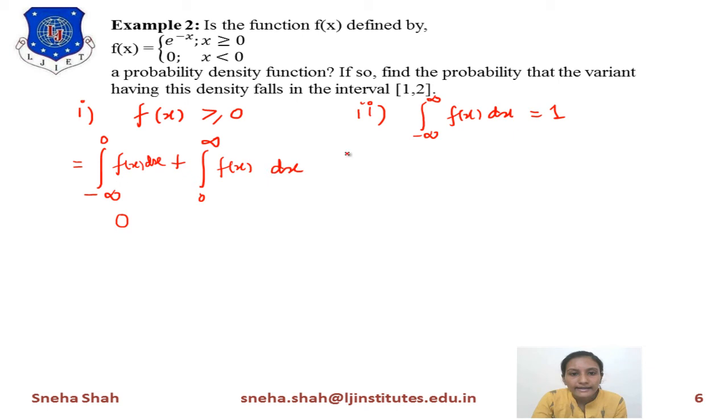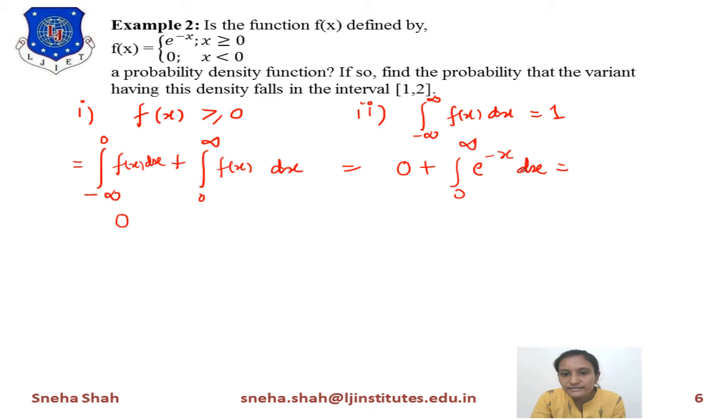Now the first term will become 0, plus in the second term, for 0 to infinity, the value of f of x equals e raised to minus x dx. Now if we simplify this, it will become the integration over 0 to infinity of e raised to minus x dx.